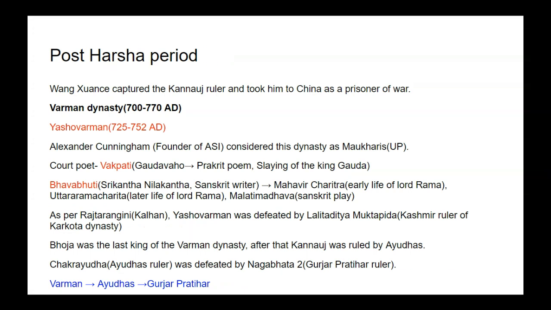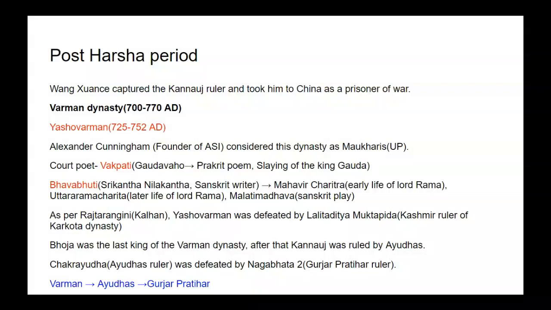In the post-Harsha period, Wang Zhuang, the Chinese ambassador, captured the Kannauj ruler and took him to China as a prisoner of war. Then after that, the Varman dynasty rose. It rose around 700 to 770 AD, and the important ruler of the Varman dynasty was Yashovarman. He ruled from 725 AD to 752 AD.